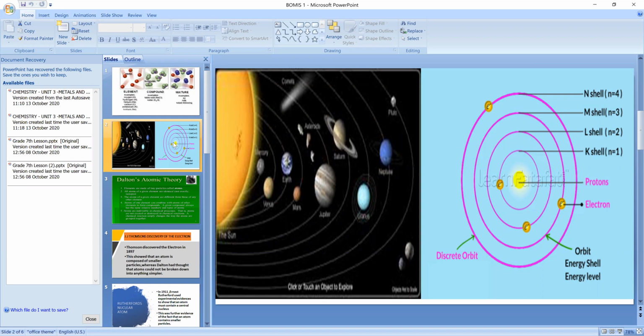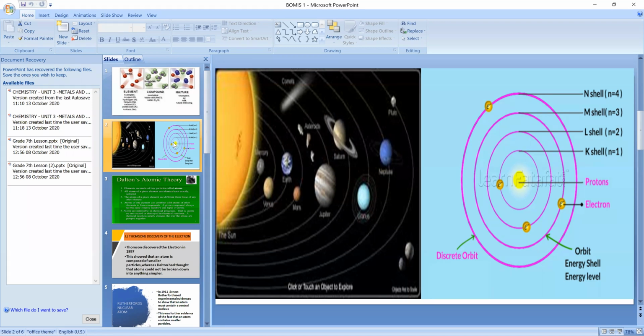Okay, page number 2 you open, Unit 1 chemistry. The structure of an atom is compared to the planetary model, just like planets revolve around the sun in different orbits. The electrons also, this basic structure of atom in unit 2 I have explained very clearly. The electrons revolve around the nucleus in fixed paths or orbits, the same as planets revolve around the sun.